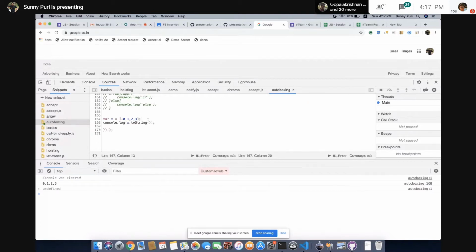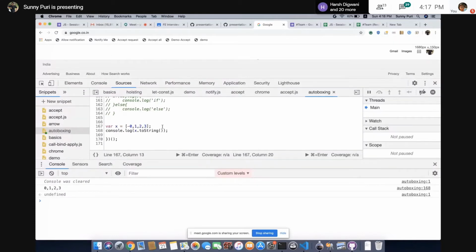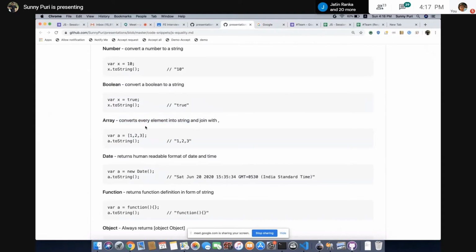If you see, string converts -0 to 0. String converts -0 to 0. If you observe 0, comma 1, comma 2, comma 3, it means the definition is almost correct. It converts every element into a string and joins with comma.